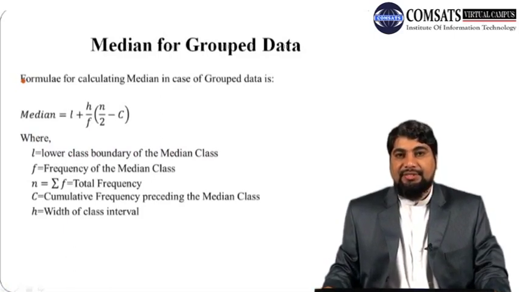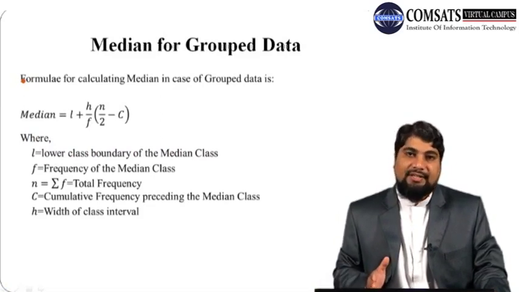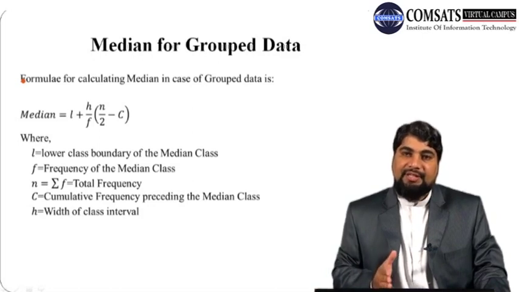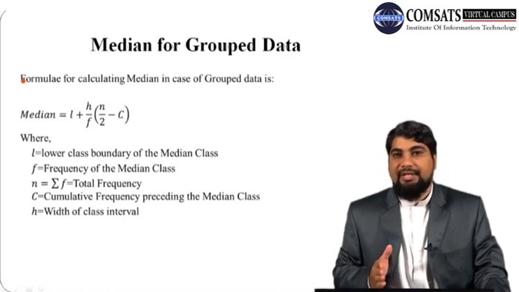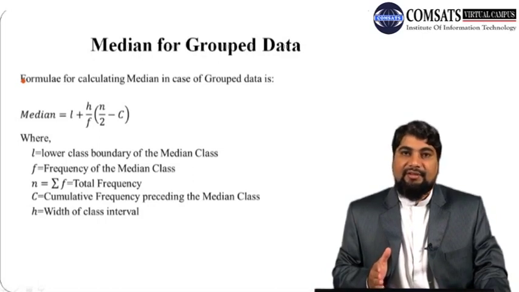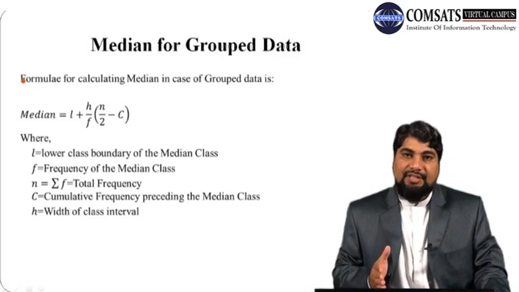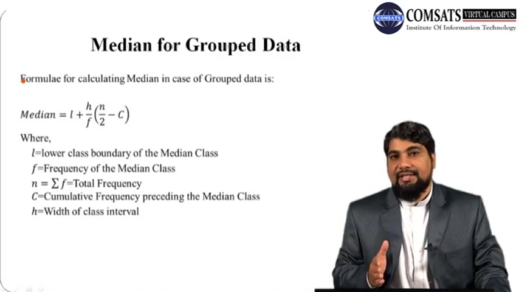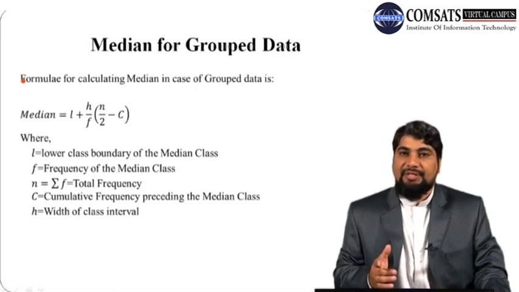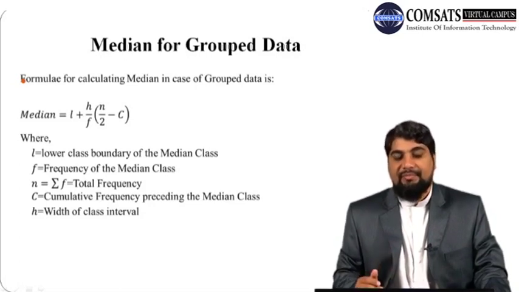In the last lecture we discussed the median as a measure of central tendency. Remember that the median is the middle value which divides the data equally into two parts, and the data should be arranged in ascending or descending order. Usually the data is arranged in ascending order. So just arrange the data, and then the middle value of this arranged data is called the median. The median is also called the positional average, and remember that the arithmetic mean is called the mathematical average.